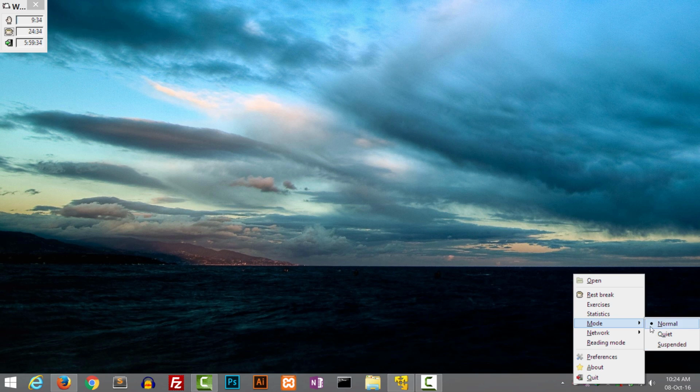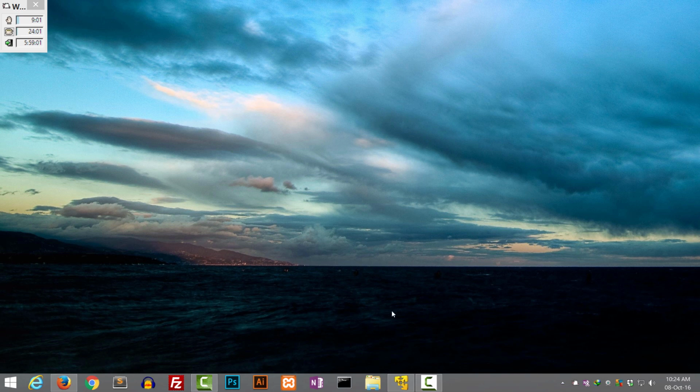In the normal mode it is going to give me a rest break after, you can see, 9 minutes, and the big break will be after 25 minutes, and the total limit of my working hours for one day is going to be 6 hours. I have set 3 parameters over here, and it is really helpful. It also shows you some exercises, but they are not very helpful in my opinion. They are very low quality.